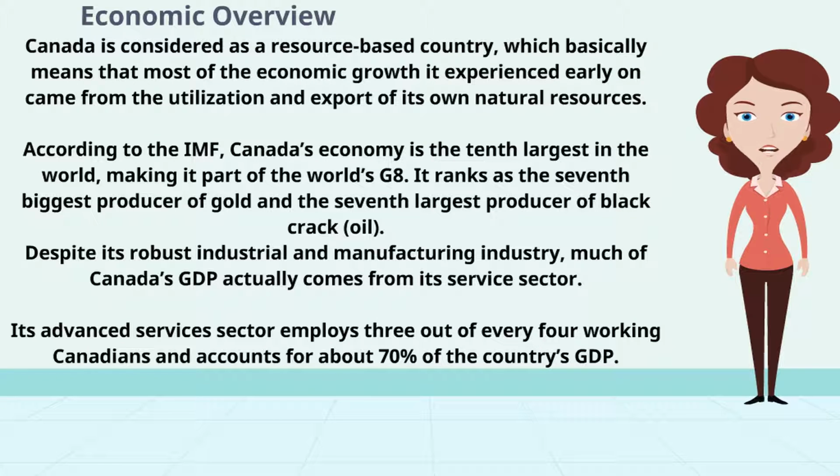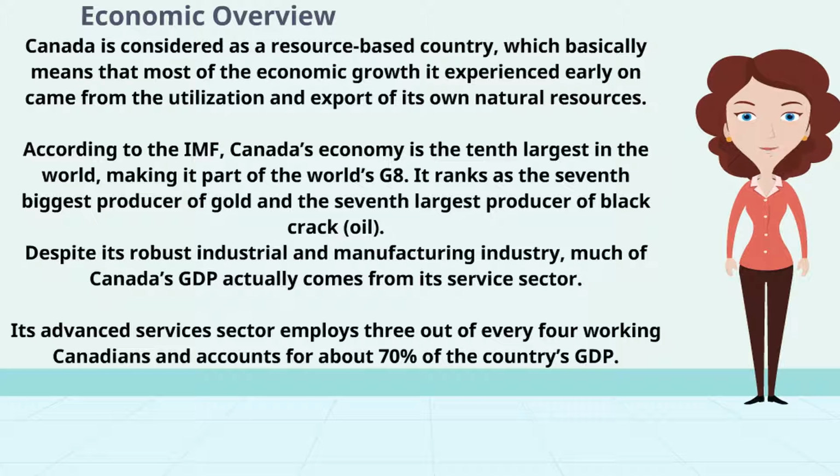Let's come to the economic overview. Canada is considered a resource-based country, which basically means that most of the economic growth it experienced early on came from the utilization and export of its own natural resources. According to the IMF, Canada's economy is the 10th largest in the world, making it part of the world's G8. It ranks as the 7th biggest producer of gold and the 7th largest producer of crude oil.